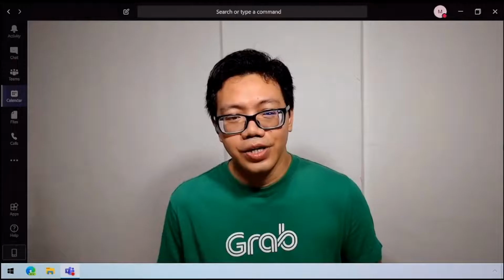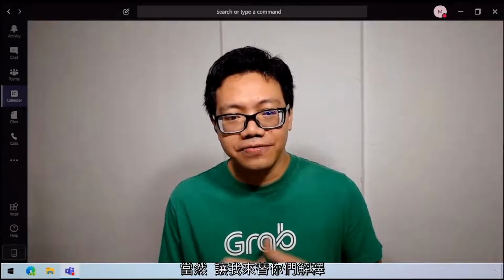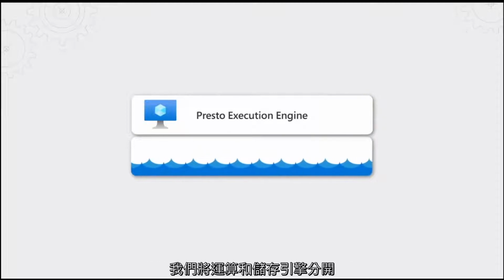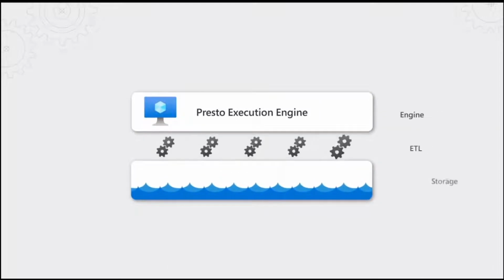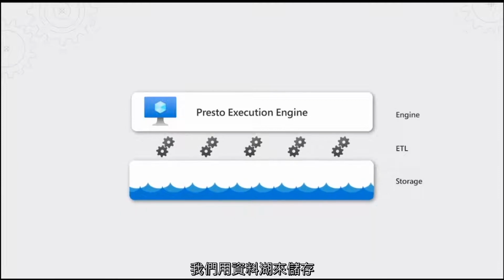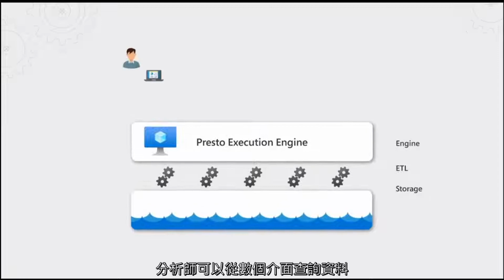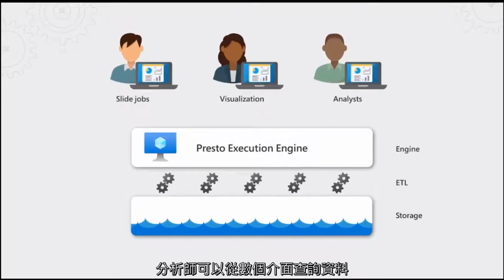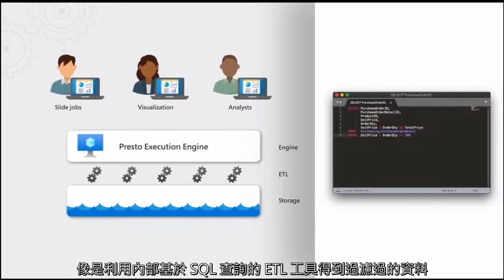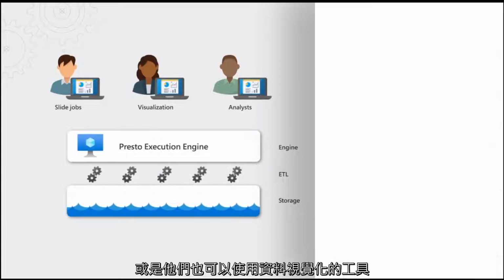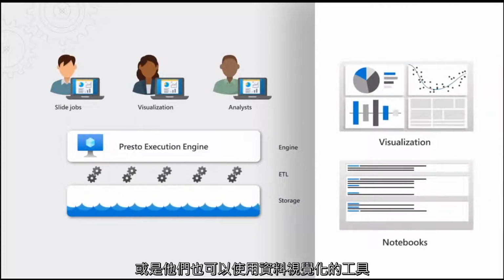So how are you doing this right now? Can you describe your current setup? Sure. Let me show you with the visual to explain. Our original solution was open source based. We decoupled our compute and storage engine. Our data lake is storage, and we use Presto for our compute and data warehousing. Our analysts could query from a number of interfaces, such as our internal ETL tools for SQL-based querying to get filtered views of data, or they can use data visualization tools and notebooks.